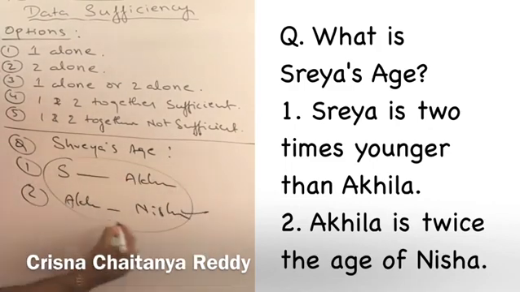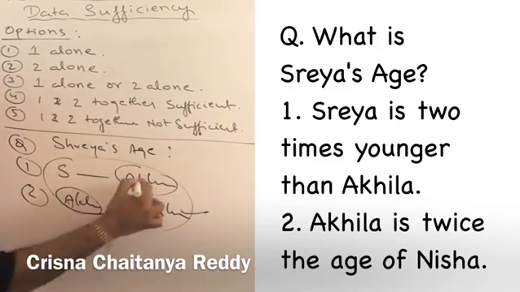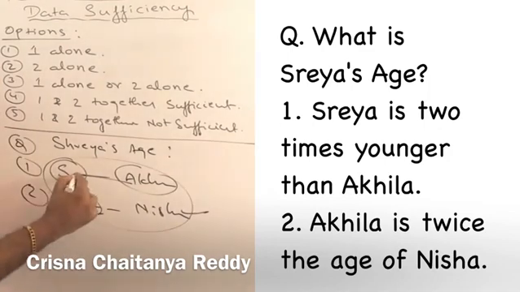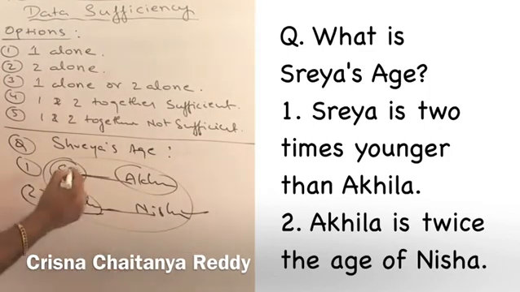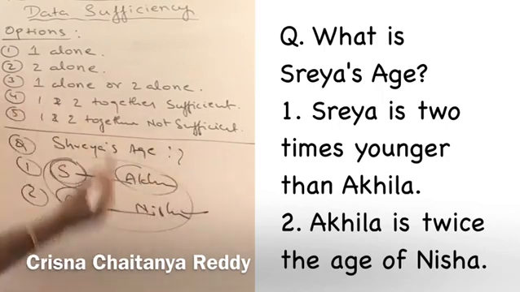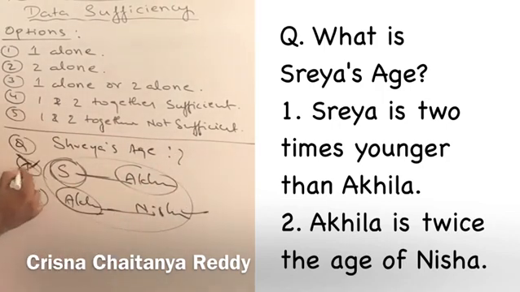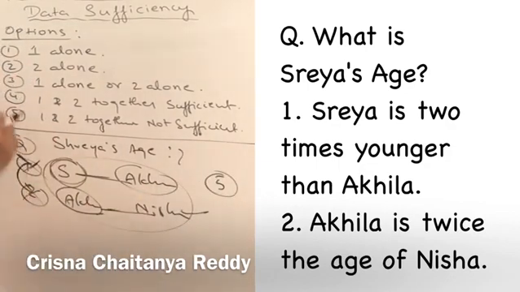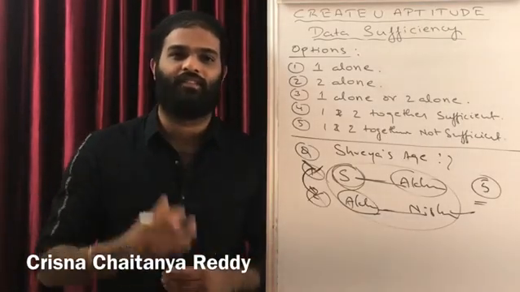If we knew Nisha's age, we would have known Akila. From Akila, we would have found out Shreya. Nobody's age is given. It is just a comparison of Shreya with Akila, Akila with Nisha. How can we find out Shreya's age? It is impossible independently. It is impossible with combination. So, your answer is option 5. The question cannot be answered even if we combine 1 and 2 together. Very simple question. Let us solve another one now.